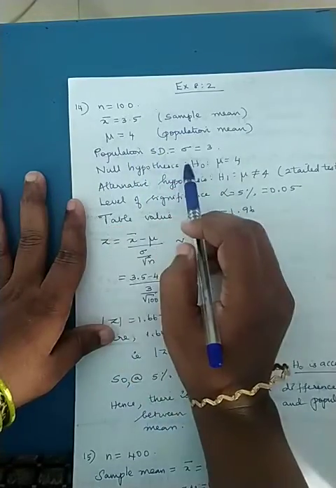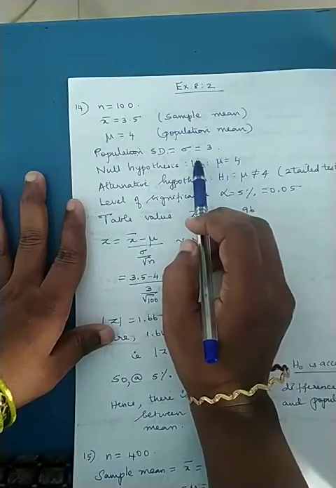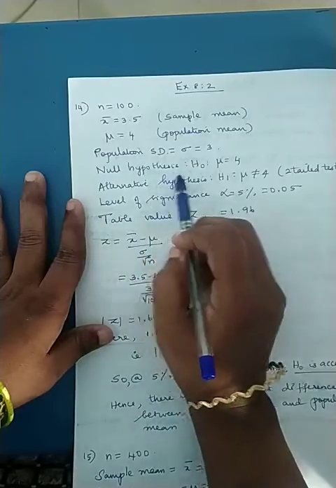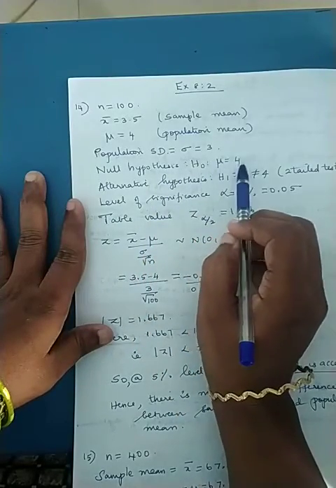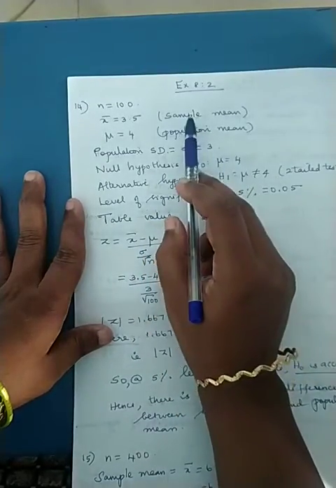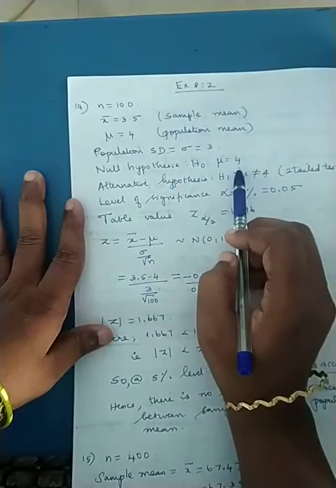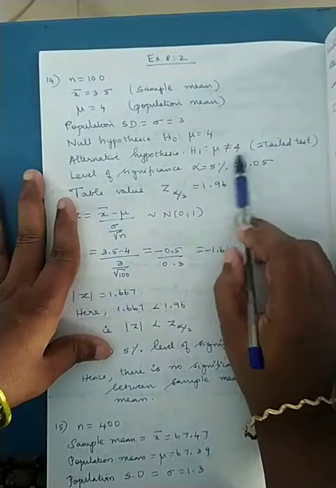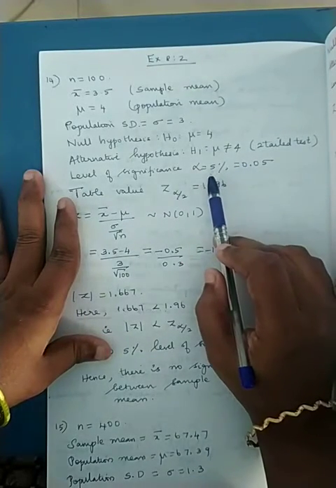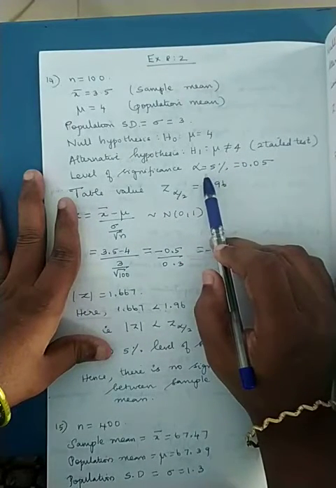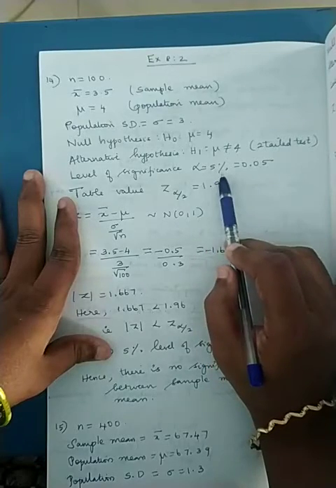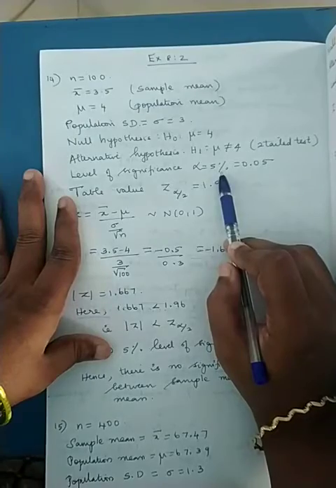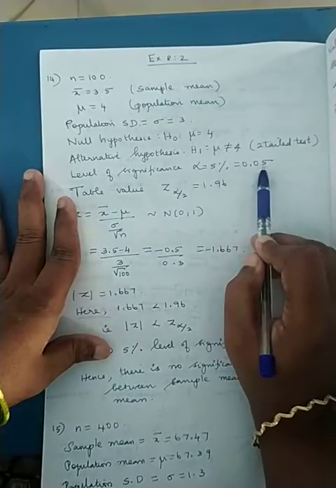So the population SD they have given as 3. Now what will be my null hypothesis? My null hypothesis H0, I am going to take mu is equal to 4. I am going to take the sample mean and the population mean both together as 4 only. So the alternate hypothesis will be not equal to 4. My level of significance, they have not given, so I will assume 5%.